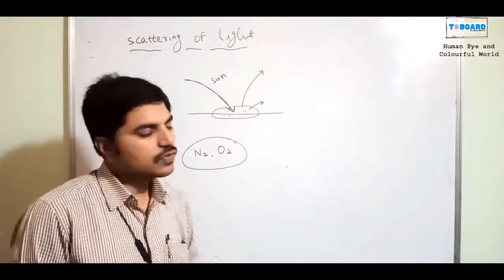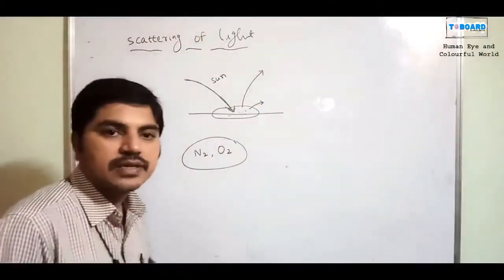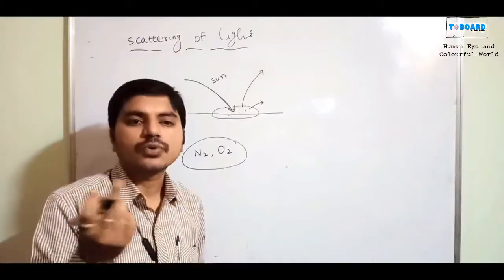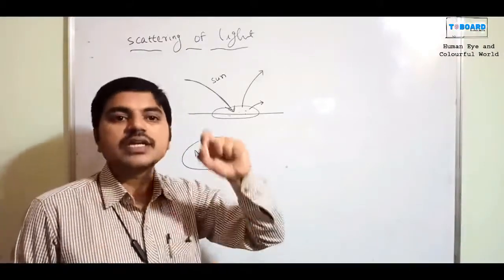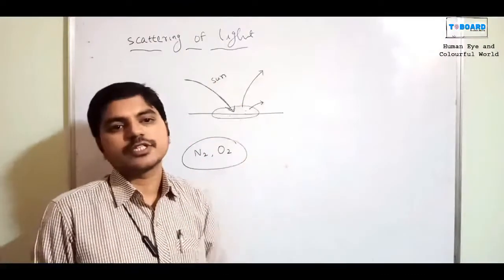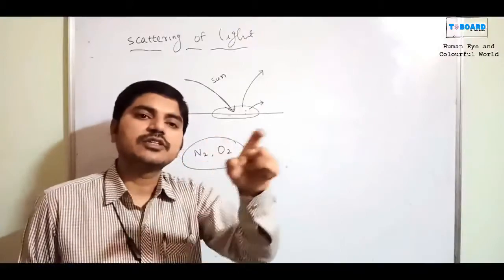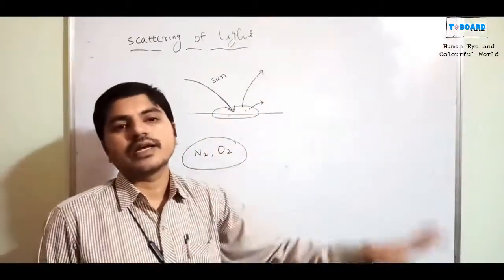Yes or no? In the previous discussion I said that wavelength and frequency are reciprocal, inversely proportional. The size of the particles decides the frequency of the light, and what kind of frequency is present decides the kind of light.